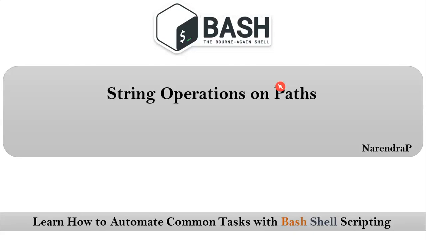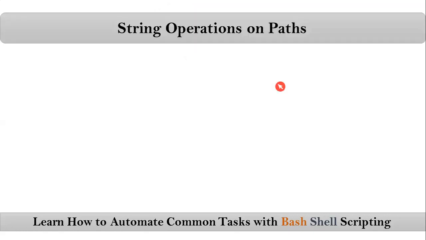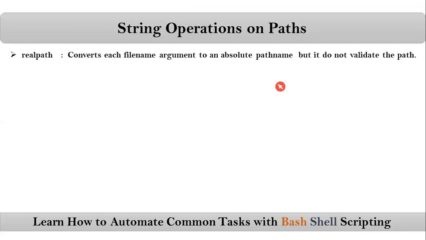Friends, here our concept is string operations on paths. Actually, there are some commands like realpath, basename, and dirname. Now let me go with them one by one. The very first one is realpath. This realpath command converts each file name argument to an absolute path name. And be clear, it does not validate the path.